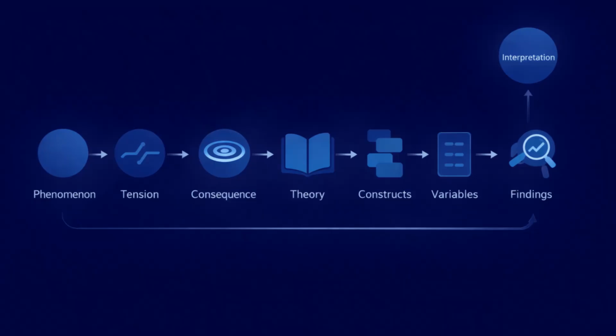The full alignment chain is now visible. The phenomenon identifies the domain. The tension identifies a breakdown in autonomy development. The consequence identifies long-term psychological impact. The theory explains the mechanism connecting autonomy support to well-being. The constructs derive from the theory. The variables represent those constructs. The measures capture those variables. Findings can then be interpreted through the explanatory model provided by the theory.